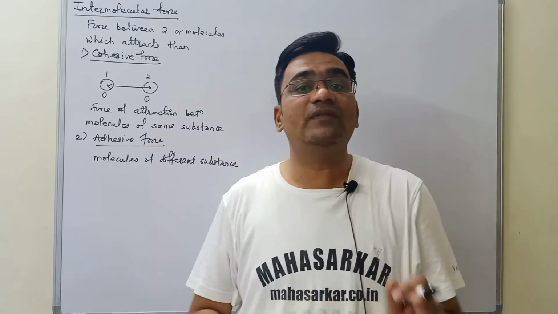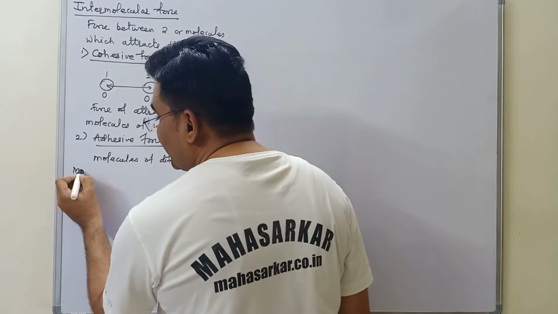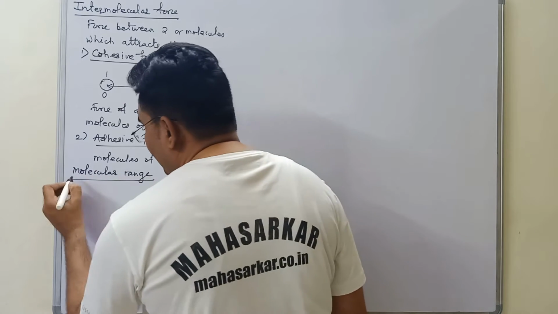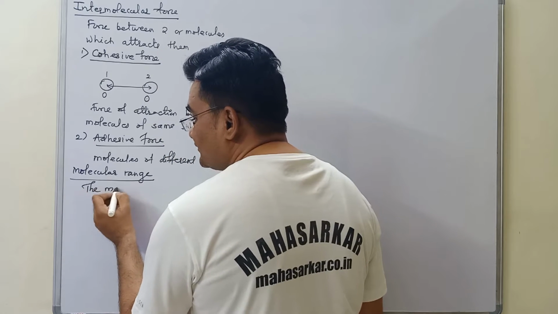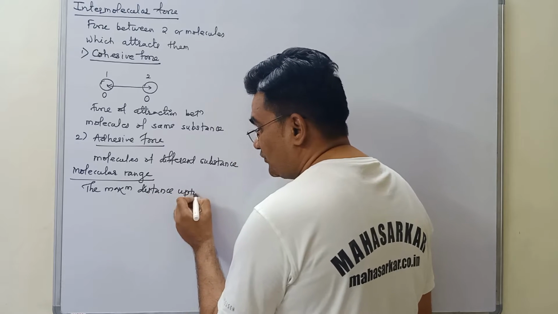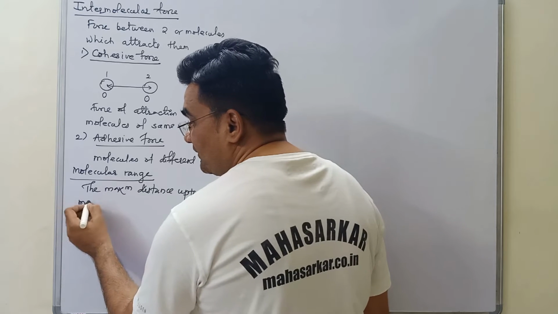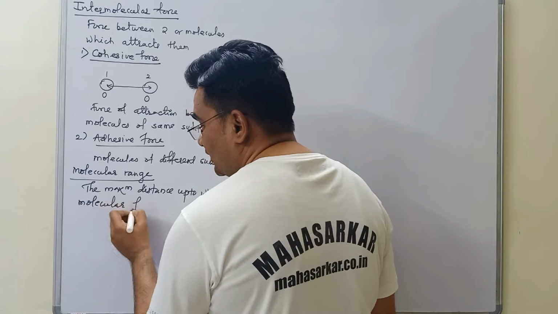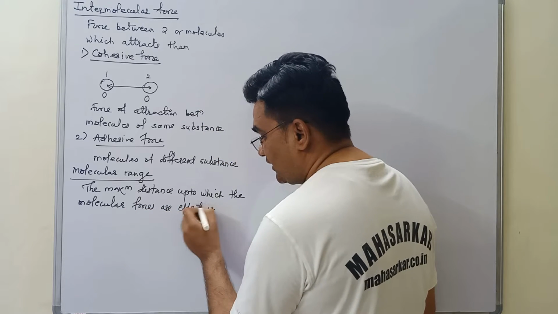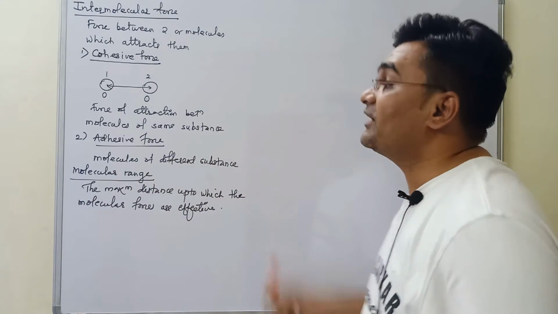Now all these forces have a specific range. Beyond that they cannot exert force on another molecule. That term we call the molecular range. The molecular range is the maximum distance up to which molecular forces are effective, or up to which one molecule can attract any other molecule. That is called the molecular range.